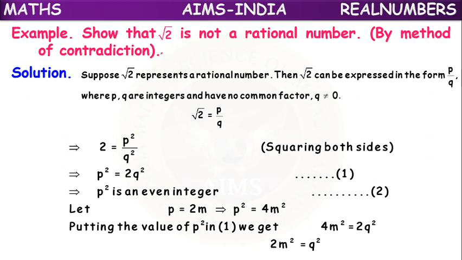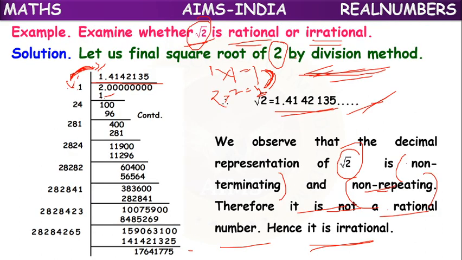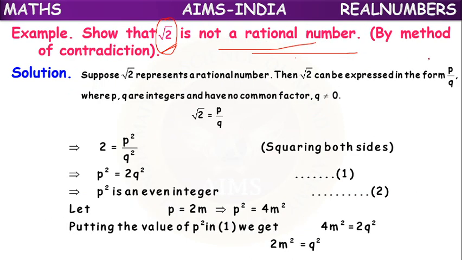Next, same question. Show that root 2 is not a rational number. Previously we have done it with Horner's method of synthetic division, but now we have to follow the method of contradiction. Here, contradiction means opposition, means oppose. If anybody says any statement, if we refuse to accept their statement, that is called contradiction. So here, by the contradiction method, we have to prove root 2 is not a rational number.